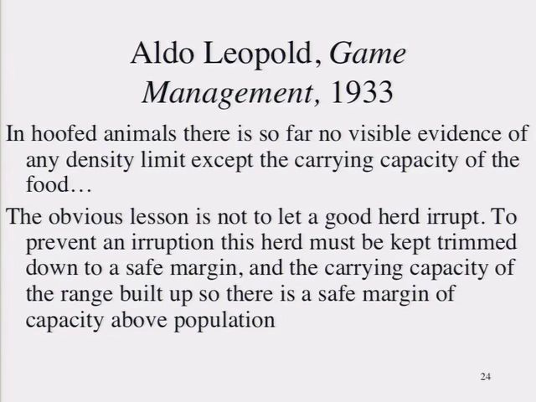Improve those things. And it might be cover one year, it might be food another year, it might be predators another year, but you can essentially increase the production of wildlife by tinkering with these factors that determine the carrying capacity of an environment. And you can't let a good herd erupt. He's referring to some very famous examples in the western U.S. in which the wolves were killed out of game preserves to protect the deer, and the deer ended up erupting. They ended up having huge population growth that resulted in overbrowsing and a collapse of the food supply, and then a collapse of the deer population afterwards.